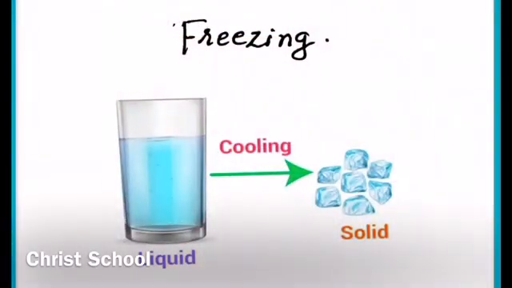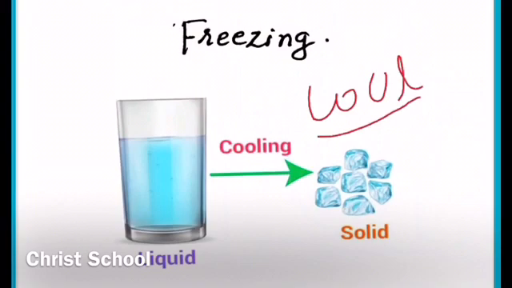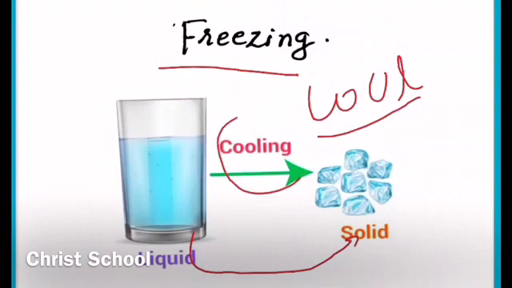Then we will see about freezing and condensation. We have seen what happens to the particles of matter when we heat it, like melting, boiling, etc. Now we will see what happens to the particles of matter when you cool it, that is, when you decrease the temperature. For that, we will consider the case of freezing. Freezing is the process in which a liquid changes into a solid by cooling.